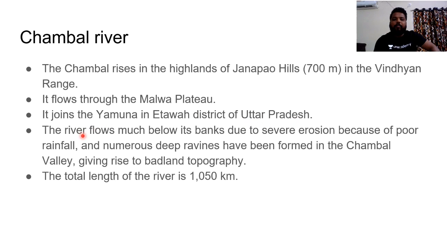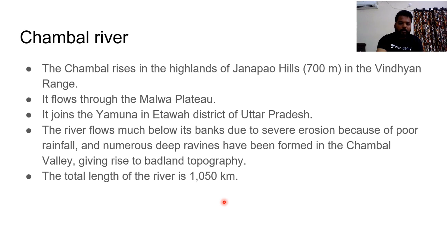That's it. And this river flows much below its banks due to severe erosion because of poor rainfall, because this region is towards the western margins of India, hence there would be very little rainfall, and numerous deep ravines have been formed in the Chambal Valley, giving rise to badland topography. So in the entire Chambal River region, we have badland topography, which means that region is very least fertile in nature. Clear? And the total length of the river is 1050 kilometers.